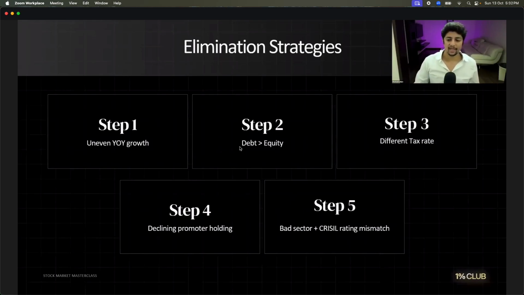Cool? Do you want to take a quick screenshot of this? It's okay. If you want to take a quick screenshot, this will help you a lot. I'm not sharing the presentation because that's not allowed. But if you want to take a quick screenshot, you can.